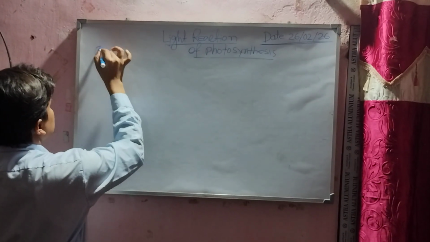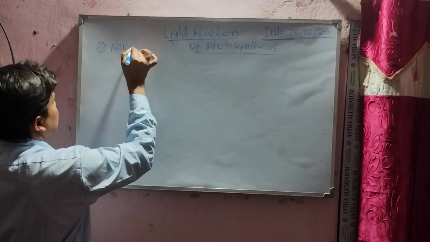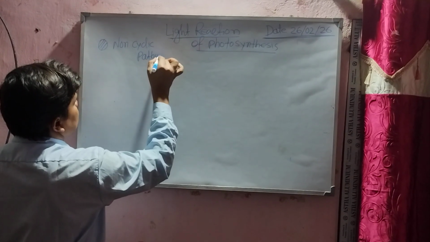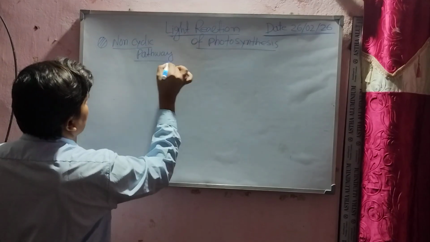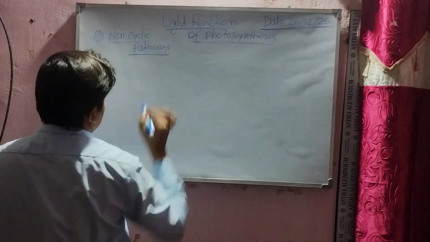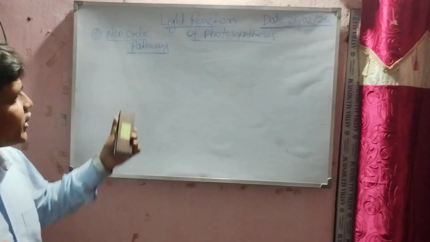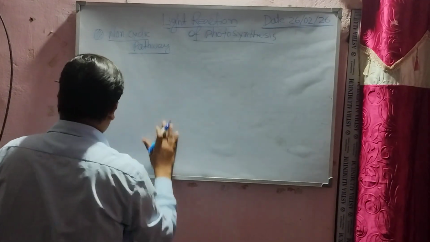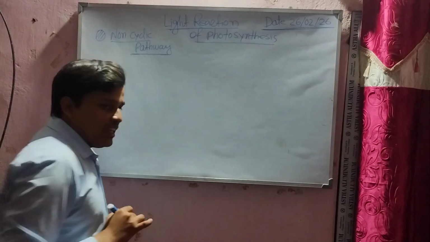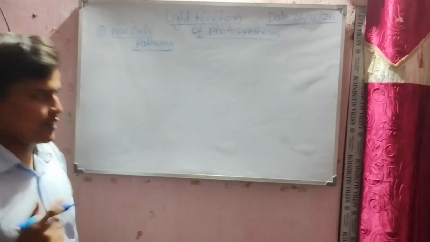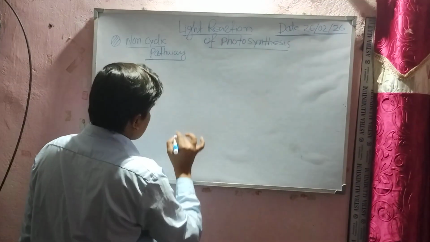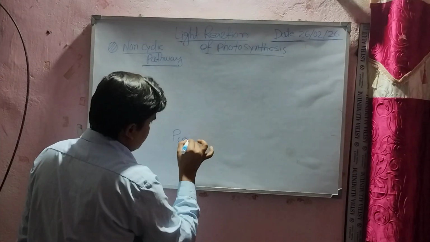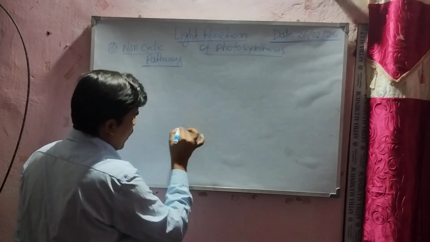Everyone write down the non-cyclic pathway. The location, we know, is the thylakoid membrane. How does it take place? In the thylakoid membranes there are two photosystems, photosystem 2 and photosystem 1.